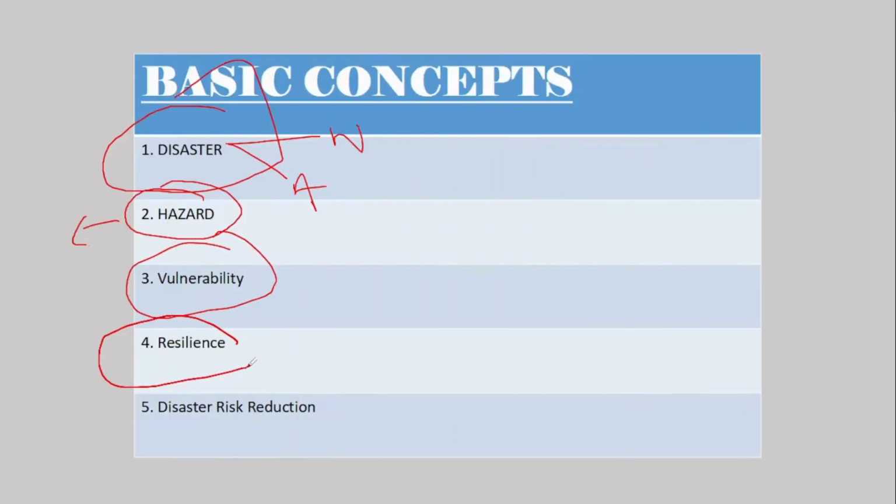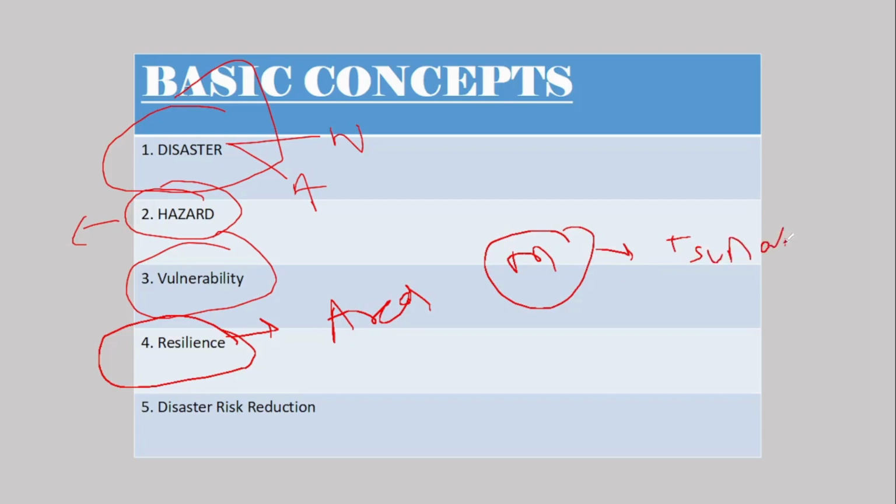Then resilience: how different areas have built resilience. If you consider mangroves, they are very important when we have tsunamis and floods. Why? Because the strong roots act as a barrier. So different types of resilience based on different types of areas and landforms is very important. And lastly is disaster risk reduction, how the disasters can be reduced. These are all the basic concepts that you have to read.